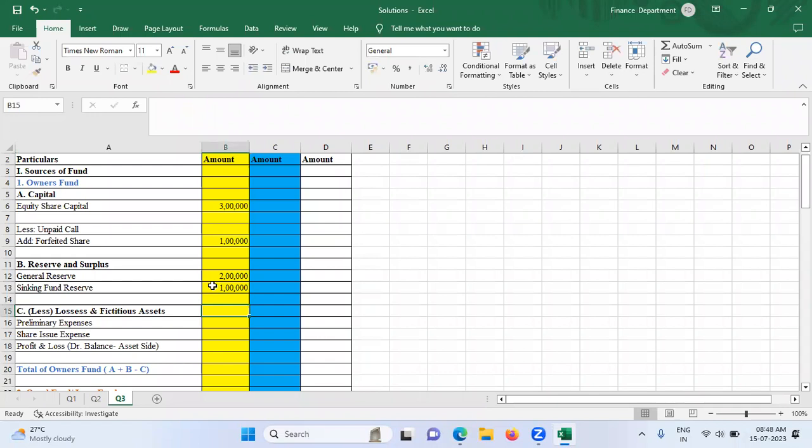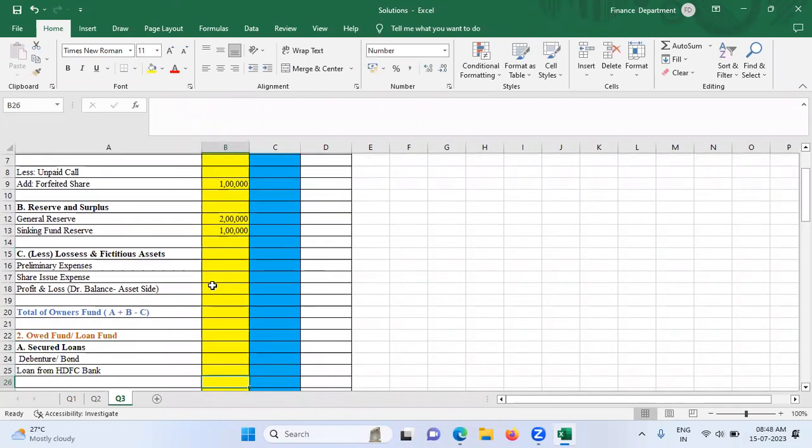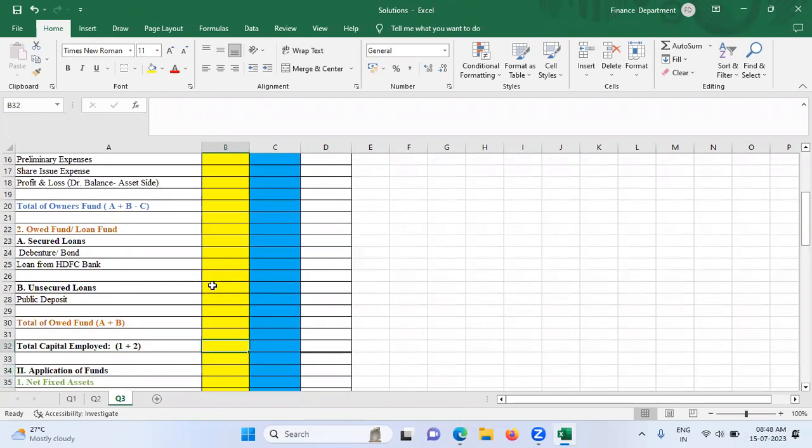Then we have loan, bank loan from cooperative societies, and then public deposits. So I have to go down. See, loan from bank. When I say loan from bank, it is secured loan from bank. How much is the amount? Loan from bank amount is 3 lakhs. So I will just write 3 lakhs.